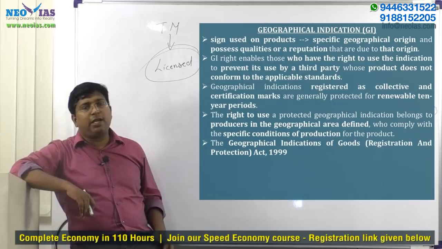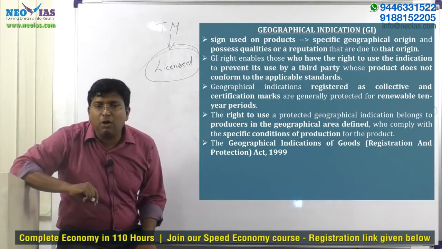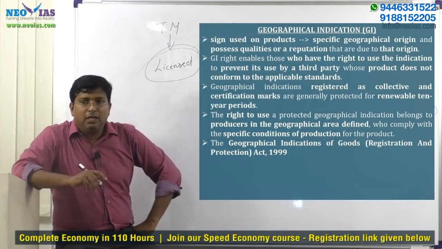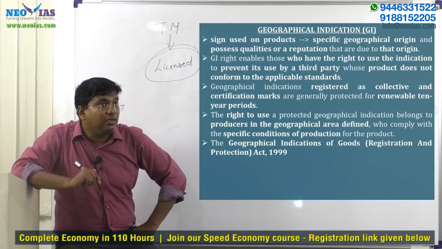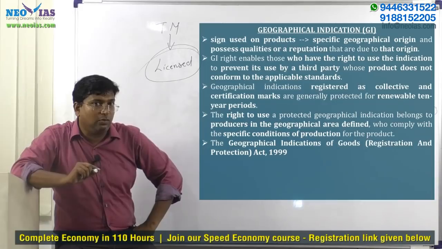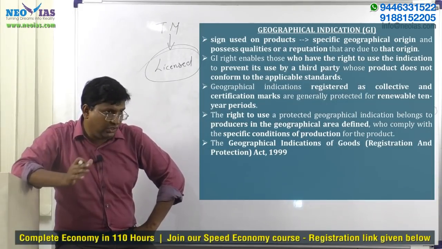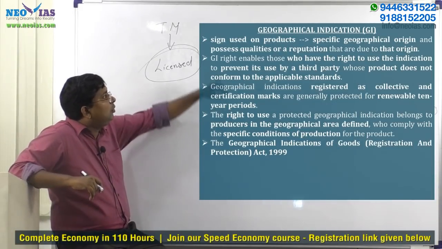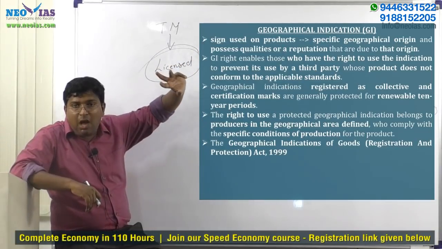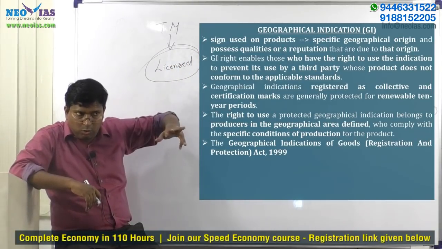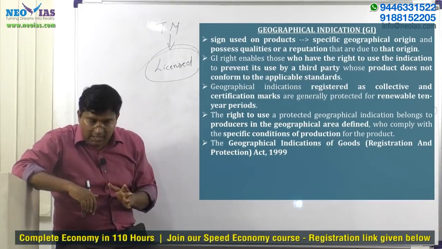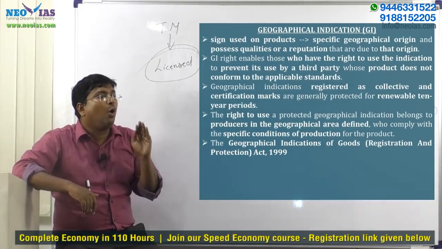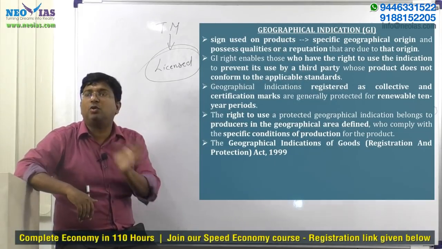Now coming back to GI. So what is the common thing about trademark and GI? They are protection given to distinctive signs, and being distinctive is their feature. Now, trademark can be given to products or services, but GI can be given only to goods or products, not to services.